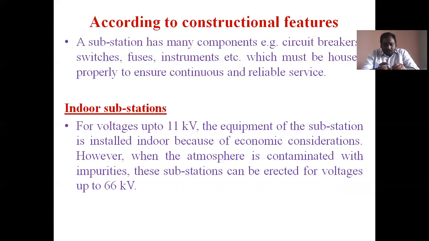But if the atmosphere is contaminated with impurities, air does not act as an insulating medium.